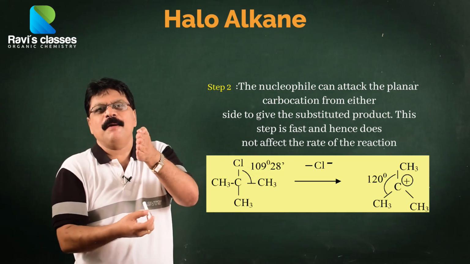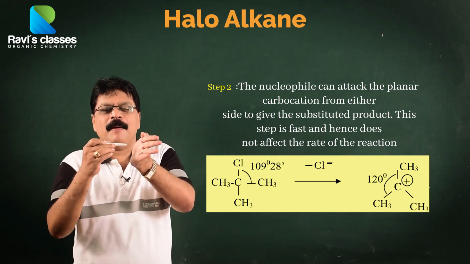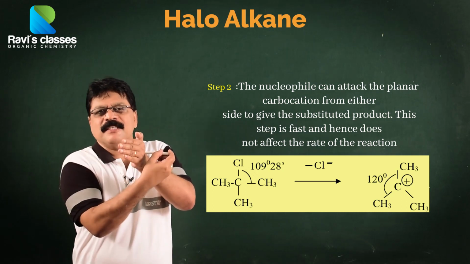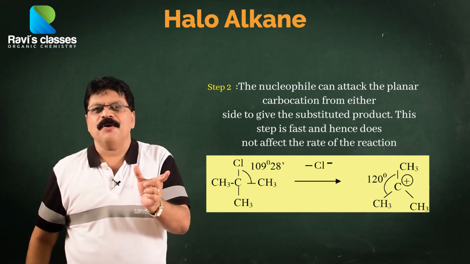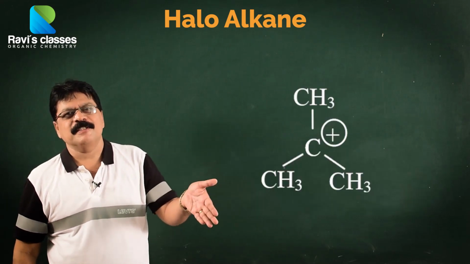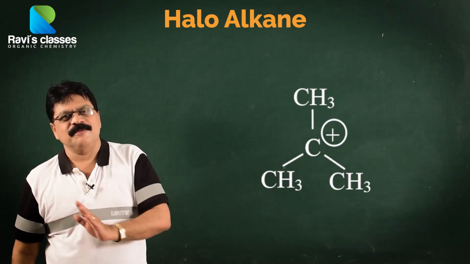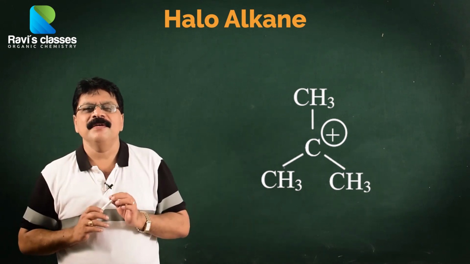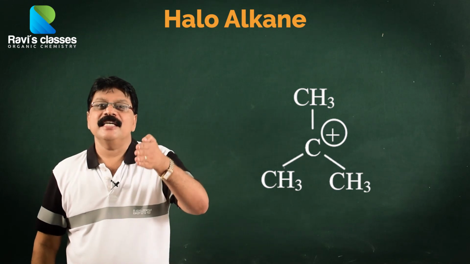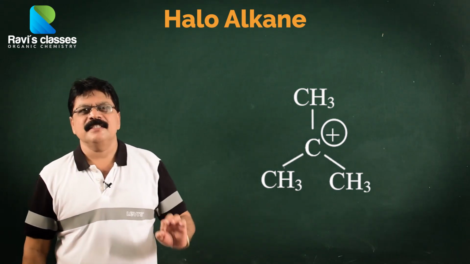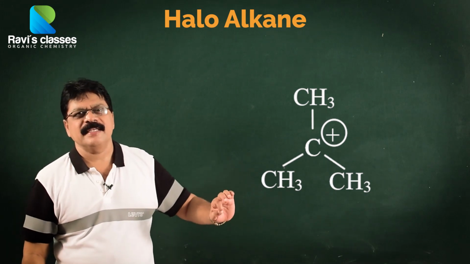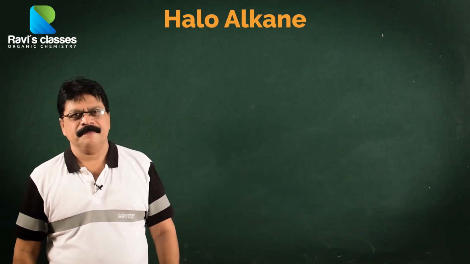So, what is the probability of getting a product? If it is optically active, 50% will be like this, and 50% will be like this. So, what is the product? It will be a racemic mixture: 50% plus and 50% minus, and that will be an optically inactive racemic mixture. Why? Because the intermediate carbon cation is sp2 planar. This is a very interesting thing that you must understand and remember in the case of an SN1 type reaction.